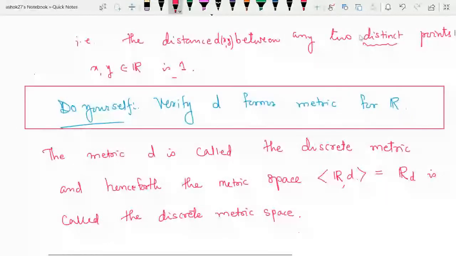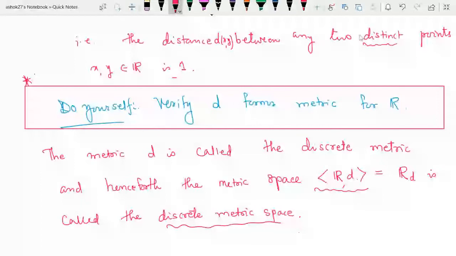So you can check this D forms a metric on the set of real numbers. The metric D satisfies the definition of a metric on the set of real numbers. This metric D is called the discrete metric, and henceforth the metric space R_D, that is the set of real numbers with this metric D, is called the discrete metric space.